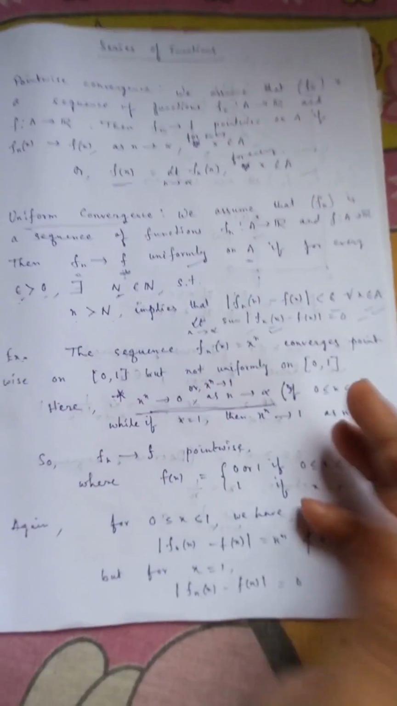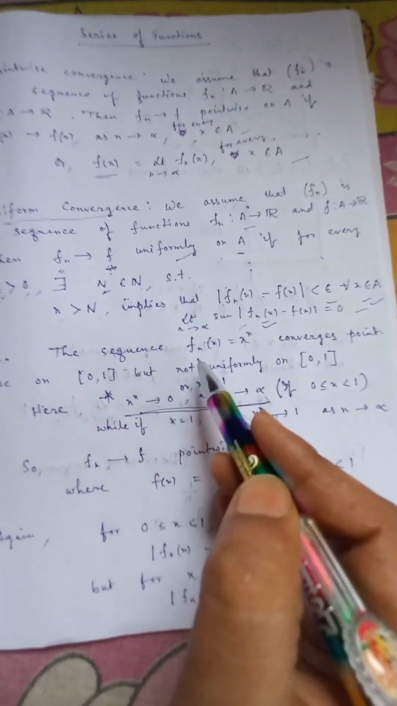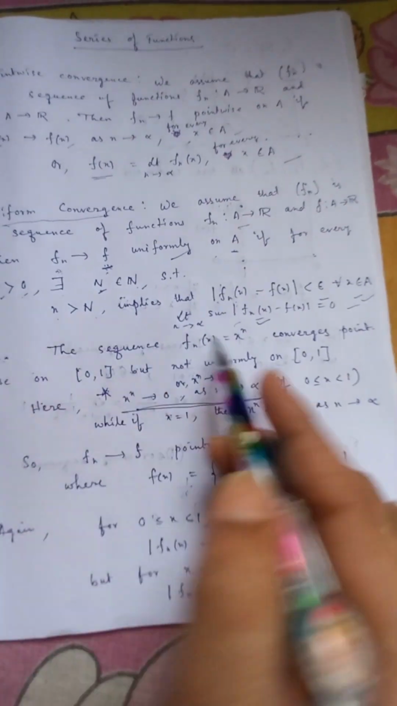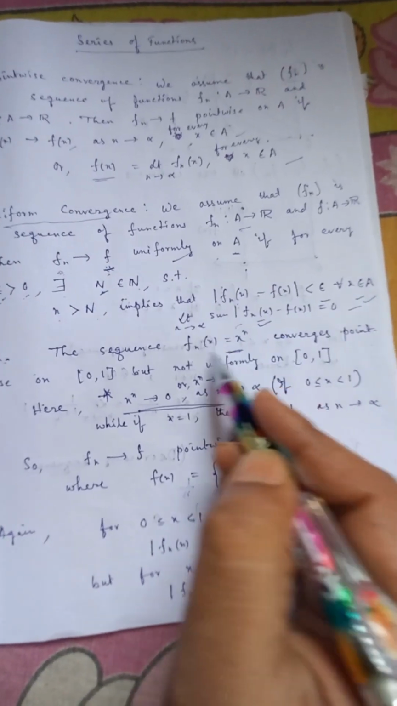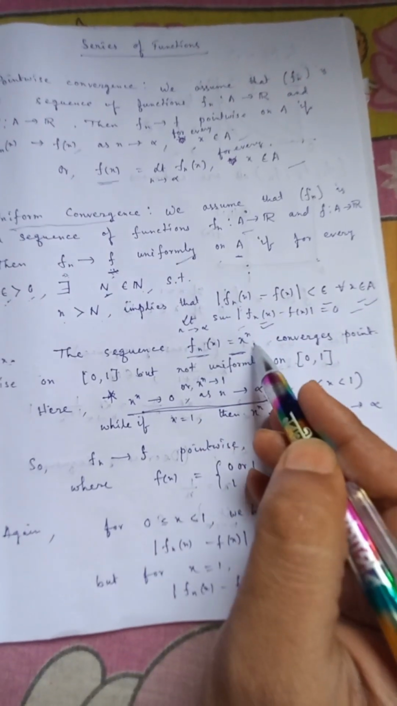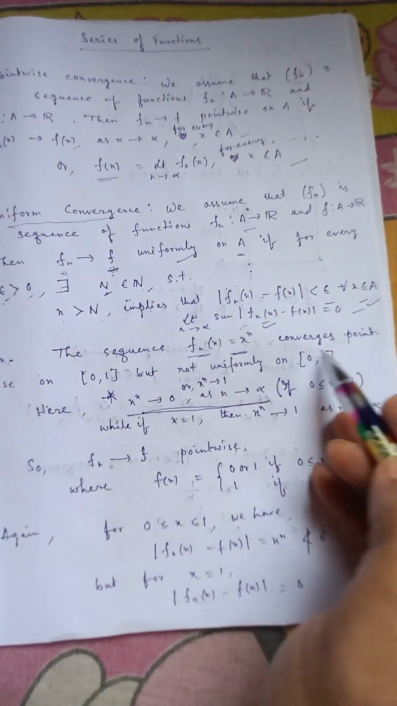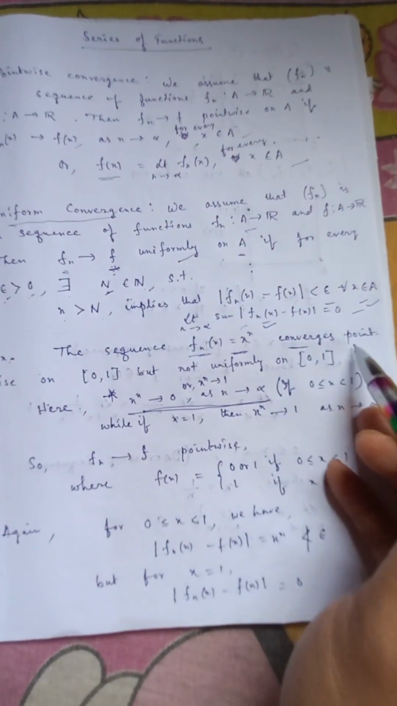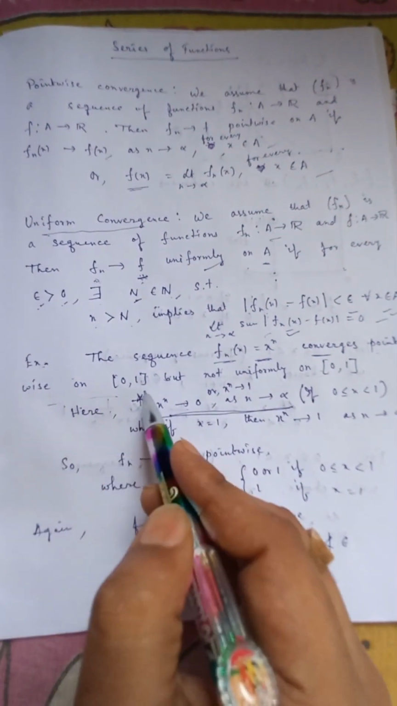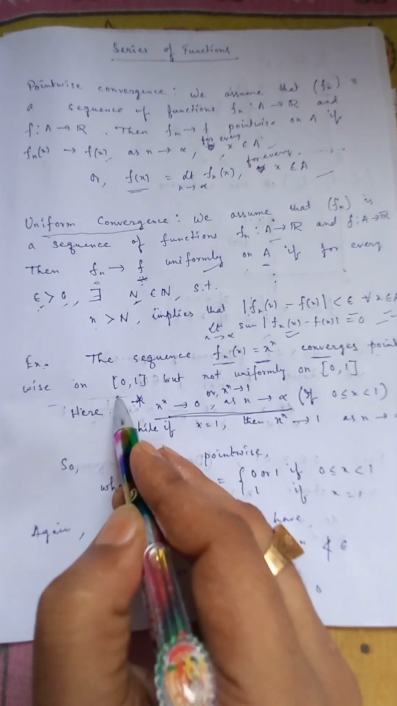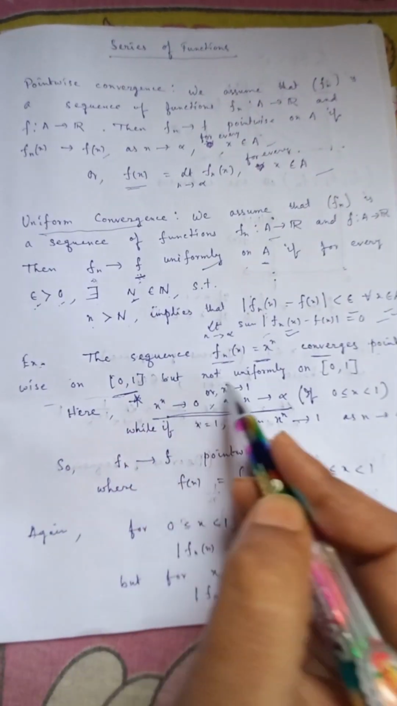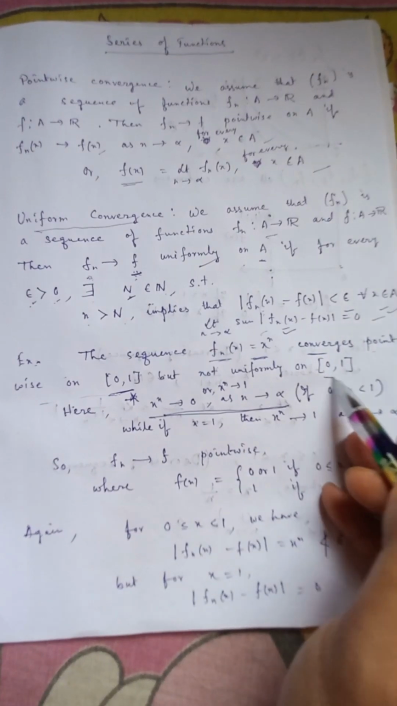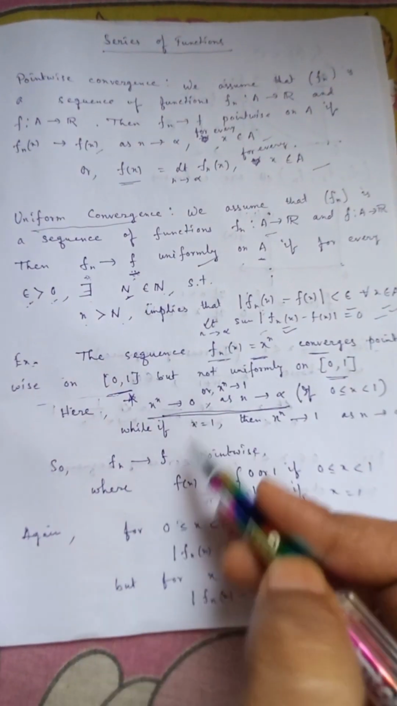Here we are taking an example. Let the sequence fn(x) be equal to x to the power n. We have taken this sequence equal to x to the power n. So we can say that this converges pointwise on the closed interval [0, 1], but not uniformly on the closed interval [0, 1]. So why do we discuss this?